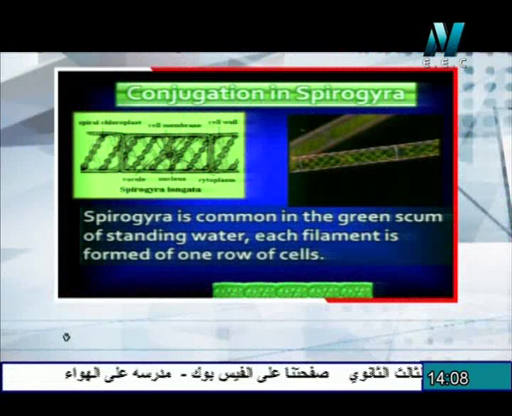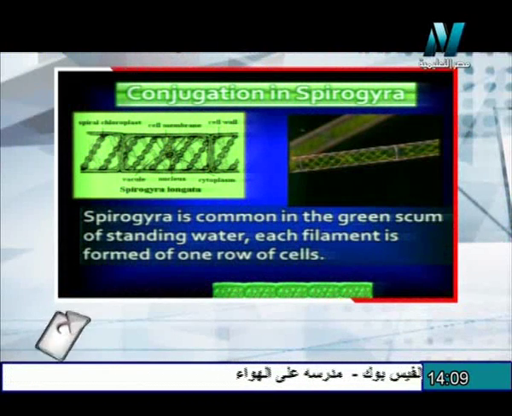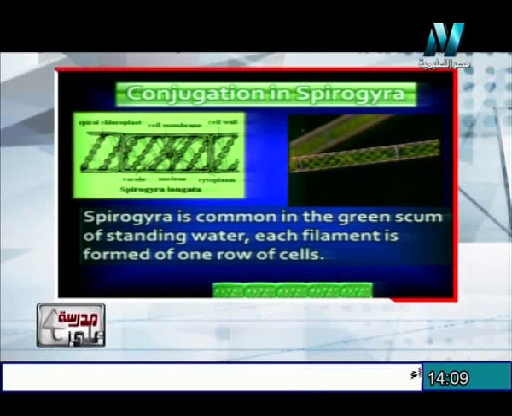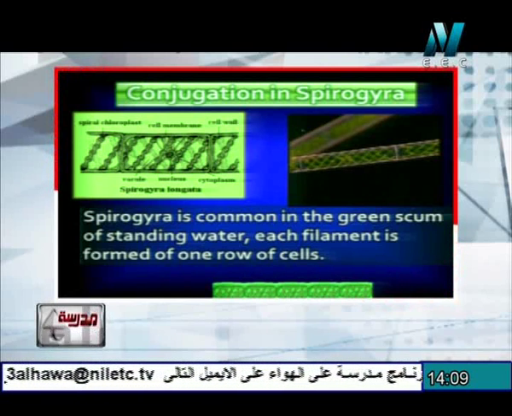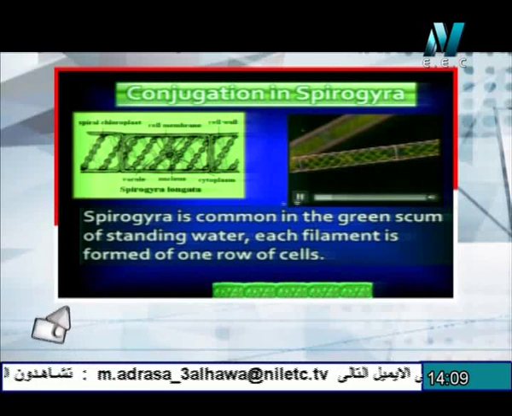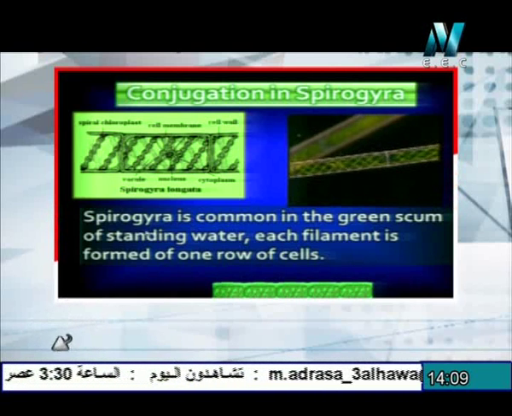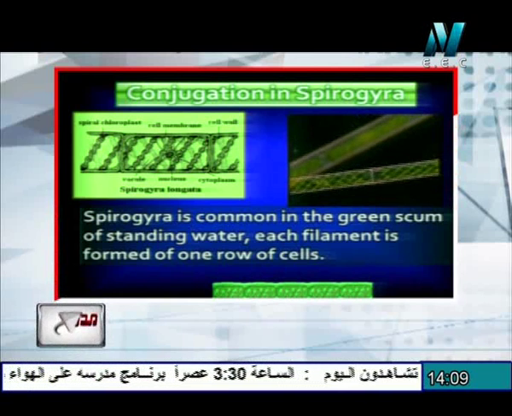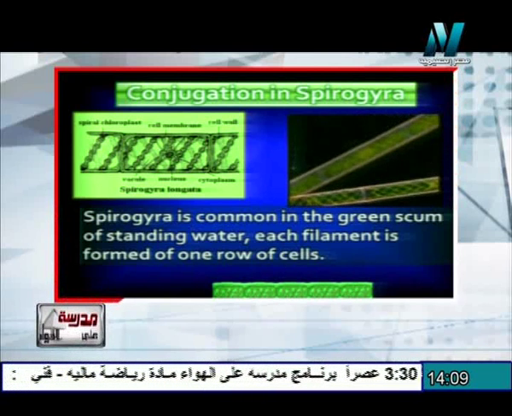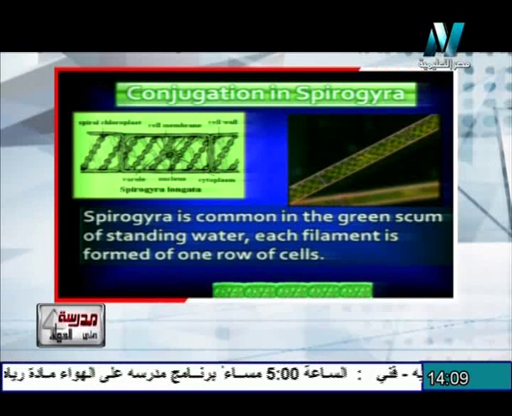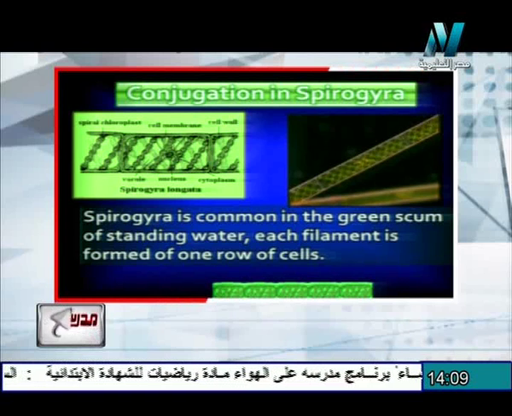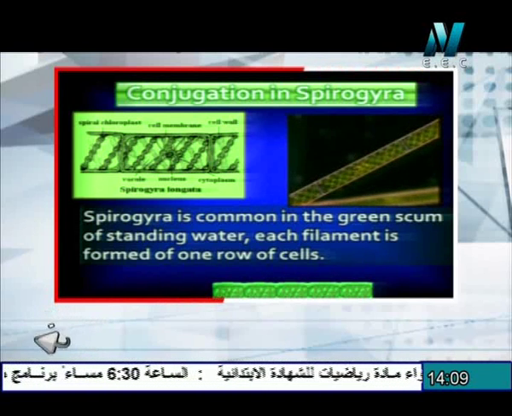What about sexual reproduction by conjugation? Conjugation takes place by 2 types. The first is the scalariform conjugation. The second is the lateral conjugation. This slide explains that Spirogyra is a kind of green algae. It contains a spiral chloroplast and can carry out photosynthesis to form food. Spirogyra supplies the water where it lives with the oxygen released as a result of the photosynthesis process.